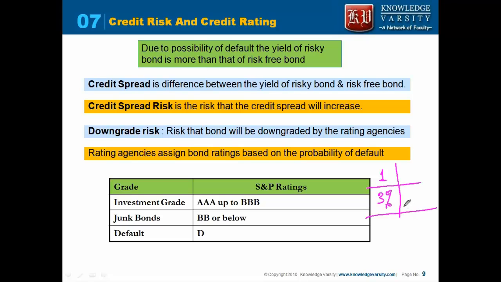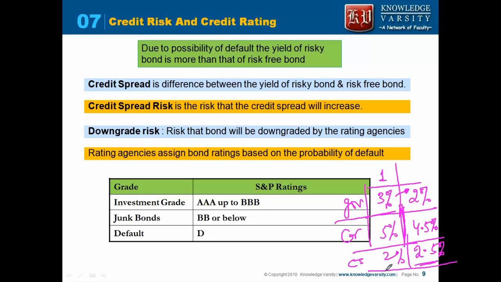In the first scenario, the government bond, or risk-free, is 3% and the corporate bond is 5%. What is the credit spread? 2%. Okay. Let's say the government bond interest rate has changed to 2%, and the corporate bond interest rate has changed to 4.5%. What is the credit spread now? Credit spread is 2.5%. If you see, credit spread has increased from 2% to 2.5%.